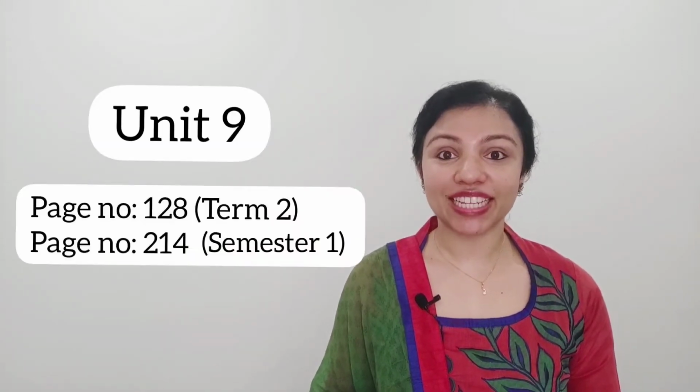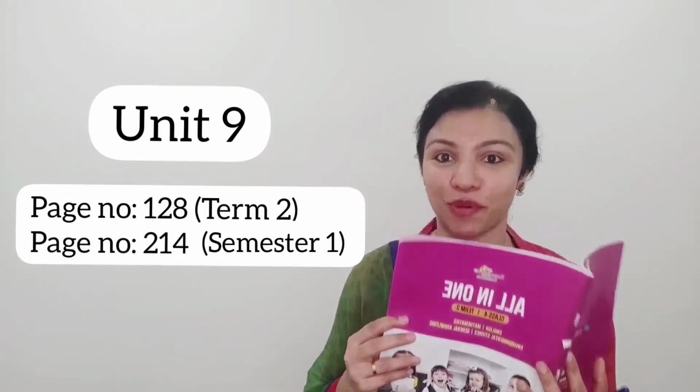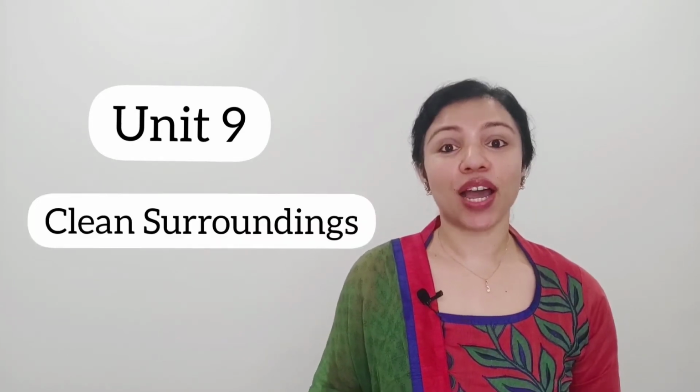Today we are going to look at unit number 9, page number 128 in your Learning Ladders book. The title of the lesson is Clean Surroundings. So before I get into the topic, let me ask you a question. How many of you would like your surroundings to be clean? Let me guess, all of you. All of us would want our surroundings to be clean.